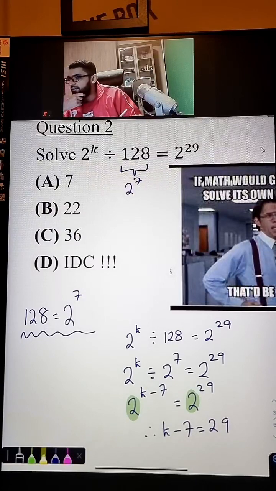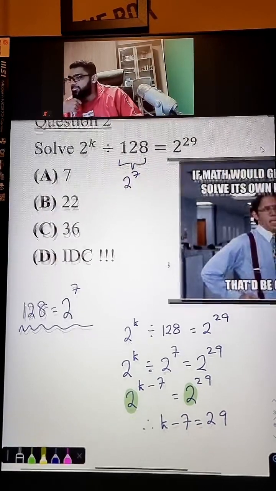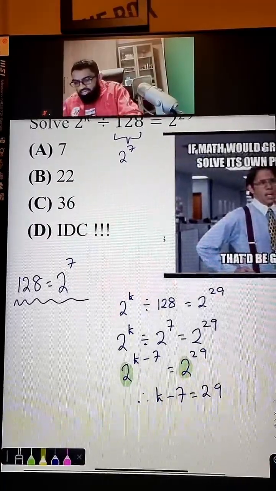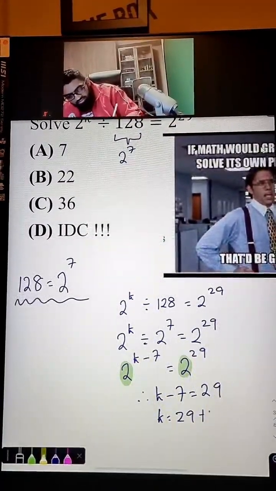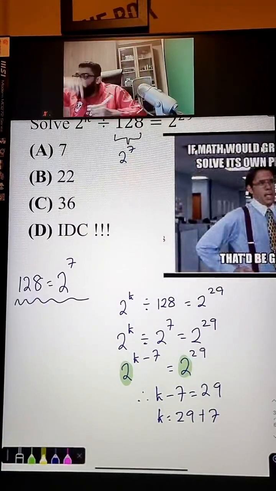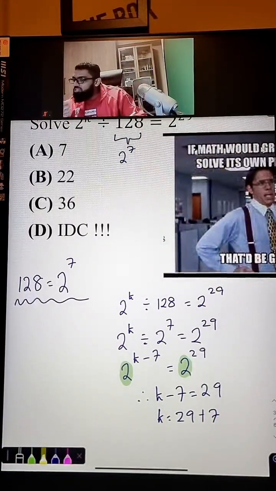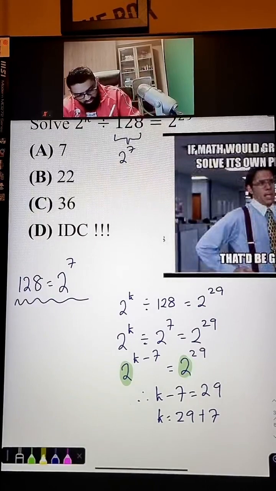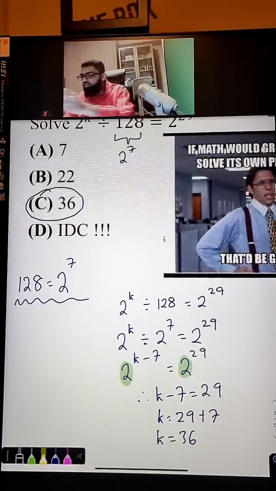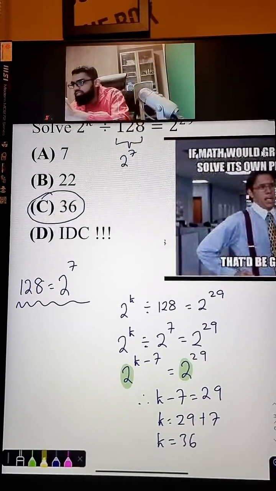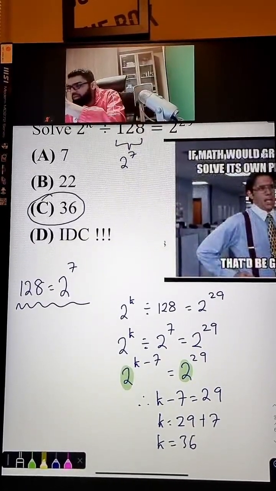Are you all okay? So now we can find the k already. k is equal to 29 plus 7. Negative 7 goes over. It becomes 36. Answer option C. Fantastic job from you guys. Keep it up, guys.